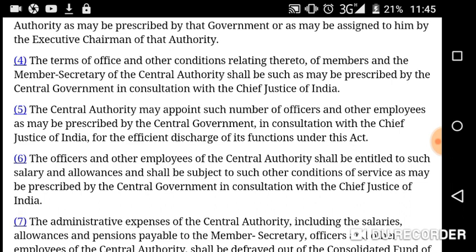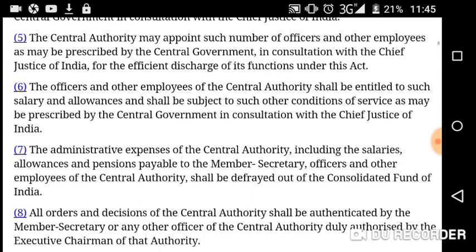So terms of office and other conditions shall be prescribed by whom? The central government, because it is the central authority or National Legal Service Authority. And that is one thing, do not miss this: in consultation with the Chief Justice of India. That word is important. Subsection 5, the central authority may appoint such number of officers and other employees.